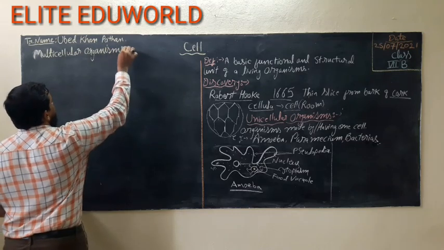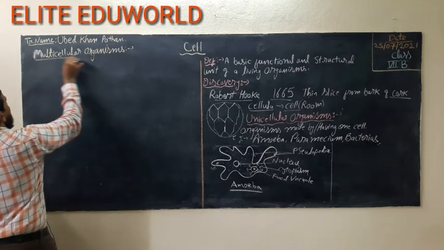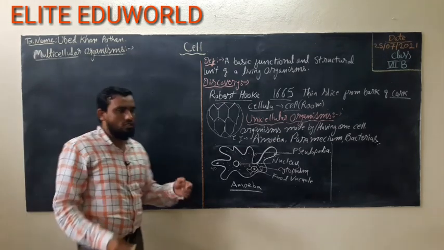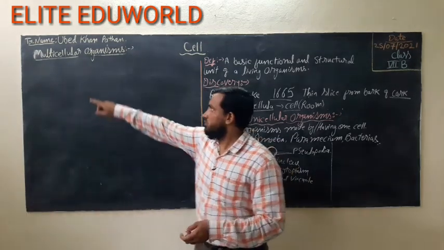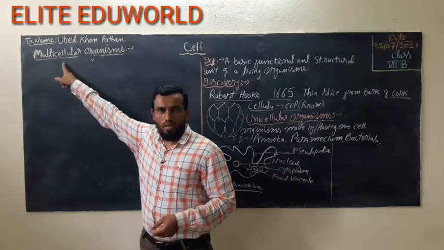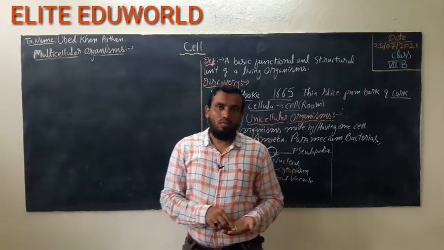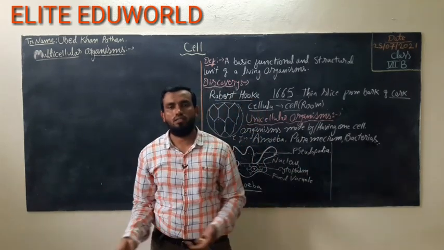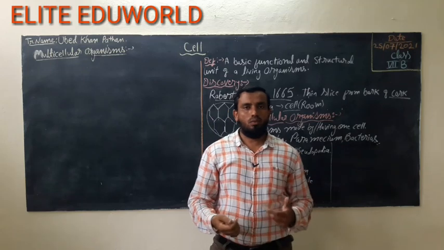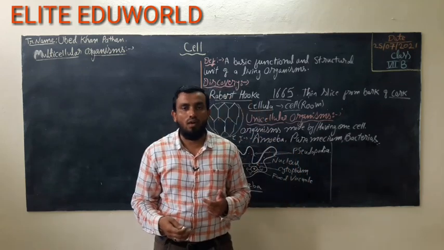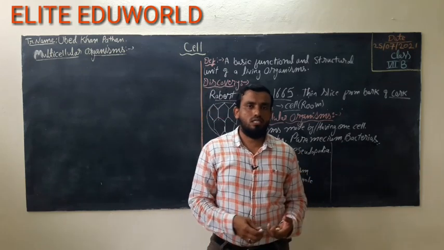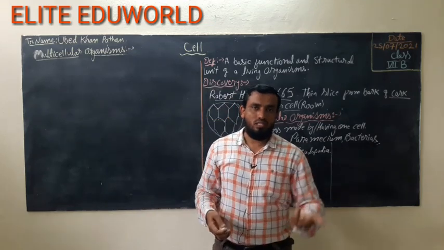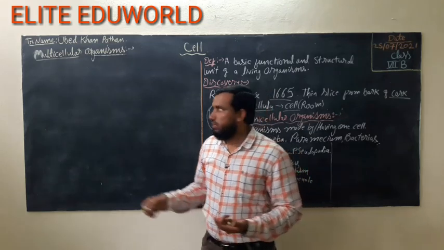So what is meant by the multicellular organism, student? Multi means more than one cell. So the organism which is made by more than one cell is called the multicellular organism. Okay, and what are the examples of the multicellular organisms? Human beings, animals, plants. We human beings are also an example of the multicellular. We have millions and trillions of cells in our body. We don't have only one cell. Our body is made by a number of cells.